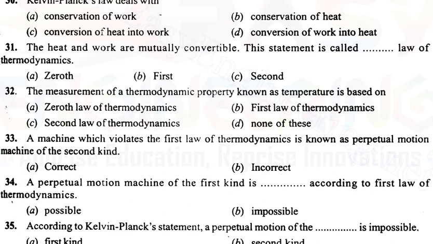So the perpetual machine of the first kind states that energy is not required to make a machine work. It says that we don't need any energy, but that is an ideal condition. There can never be a situation where we don't need any energy to operate a machine.